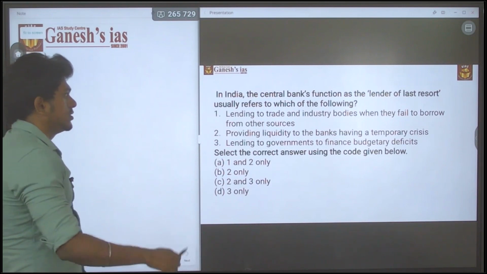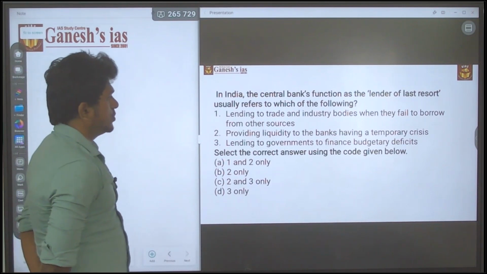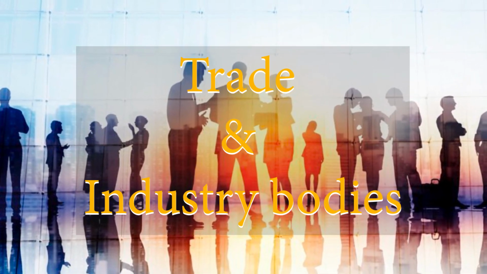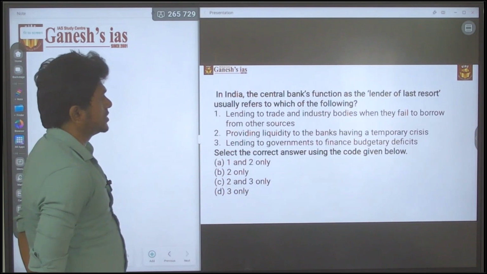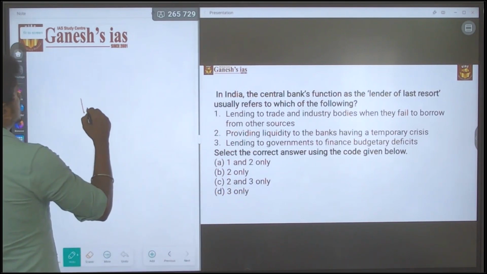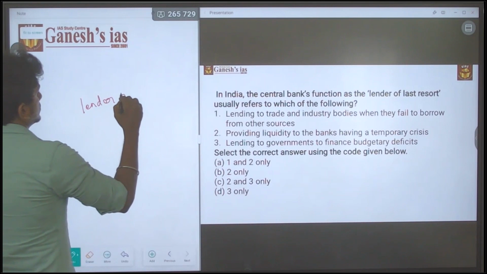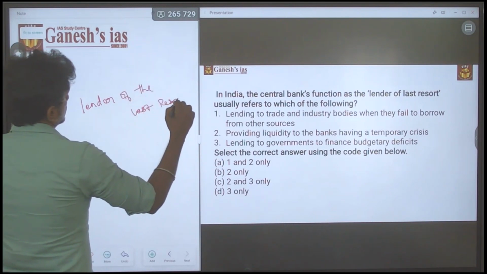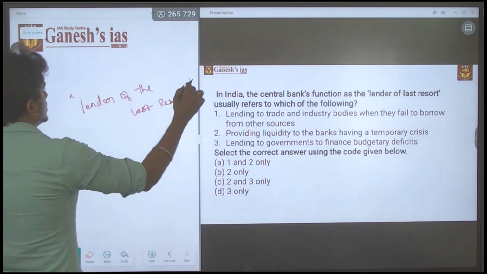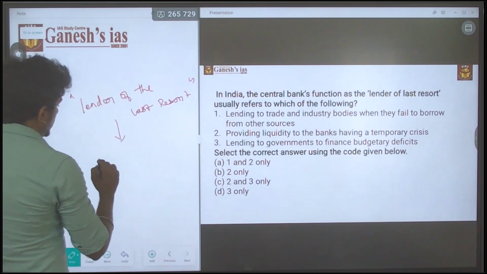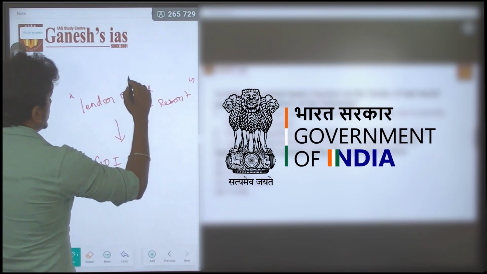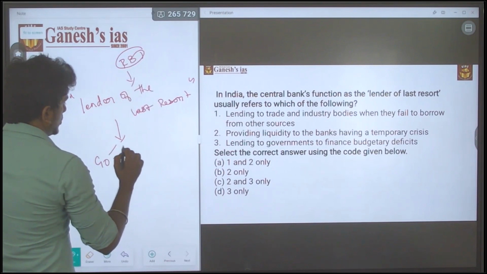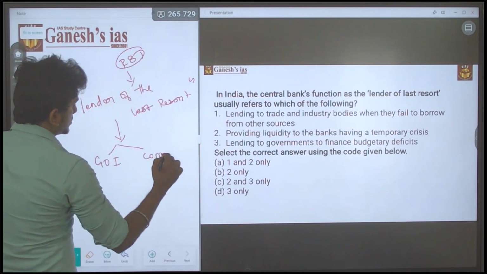Let's discuss. The first statement: lending to trade and industry bodies when they fail to borrow from other sources. First of all, this lender of last resort tag is only for the government of India and other commercial banks.